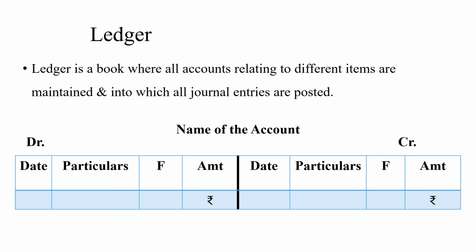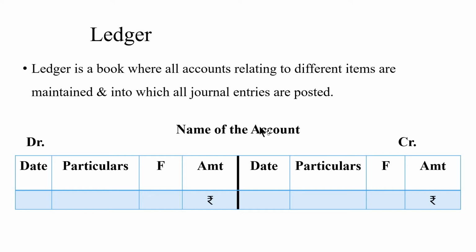It's a book in which classified and summarized information is fetched from the journal or daybook. Later it is posted in the form of debits and credits. Even we call ledger as a second book of entry. It contains the information which is required to prepare financial statements.